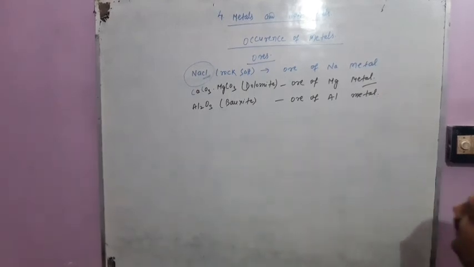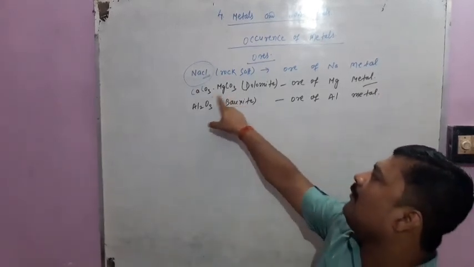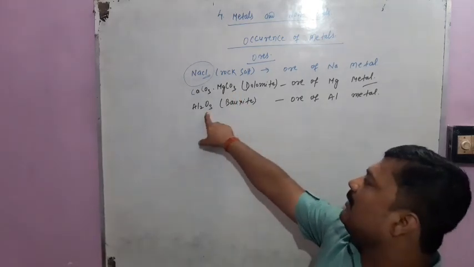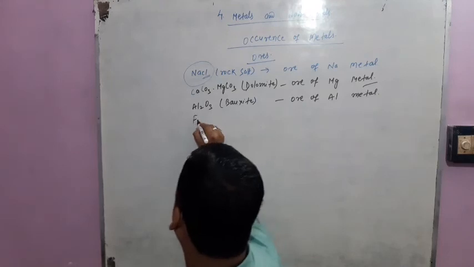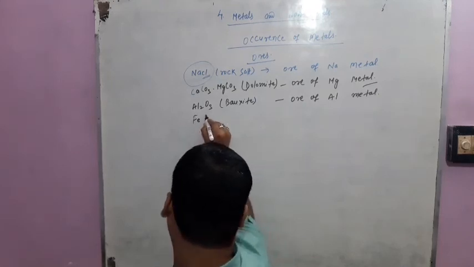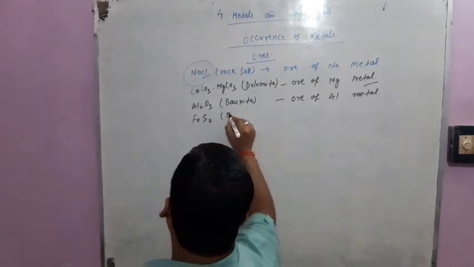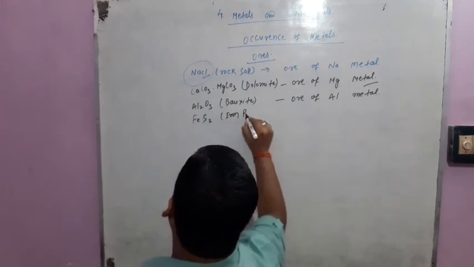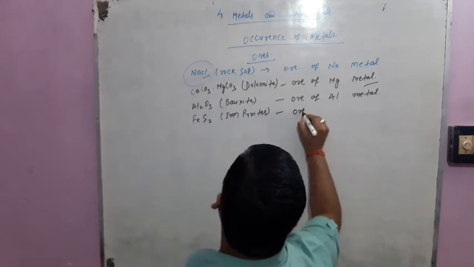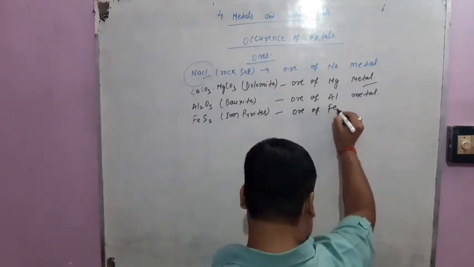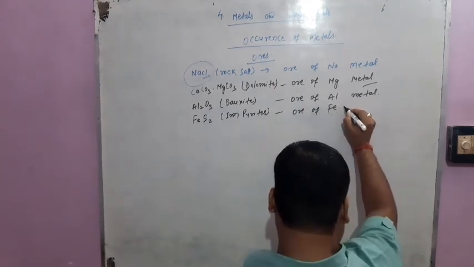Now as you have looked here, this ore is found in carbonate form. It is found in oxide form. Similarly, iron pyrites. This is an ore of iron. One more ore of iron is hematite.